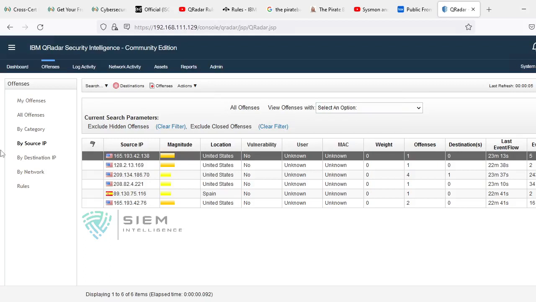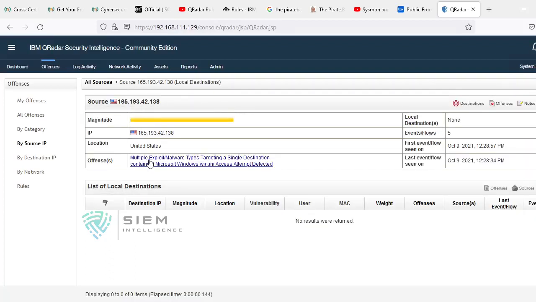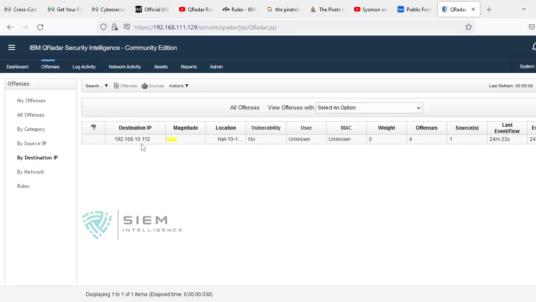If you go here, you can see there is a source IP and there is a destination. If you click on this, you can come to know who the attacker's destination is. Right now there is no attacker destination, but this was generated because of some malware exploit. There was no attacker. You can say it is roaming only on this particular local destination. The source and destination are both similar. That's why in a destination you can find this is the victim.